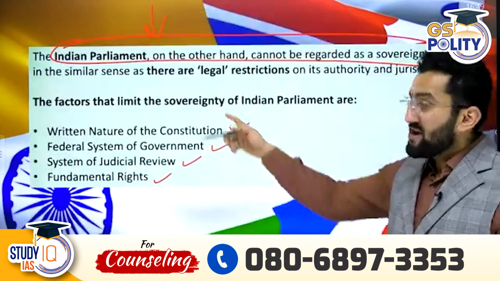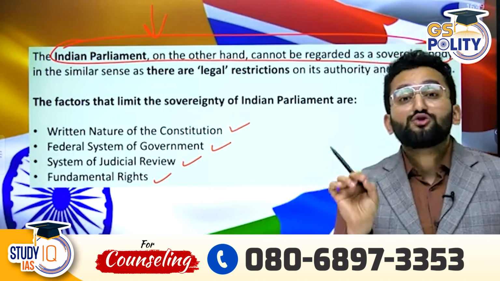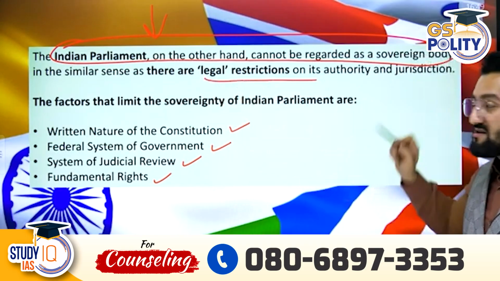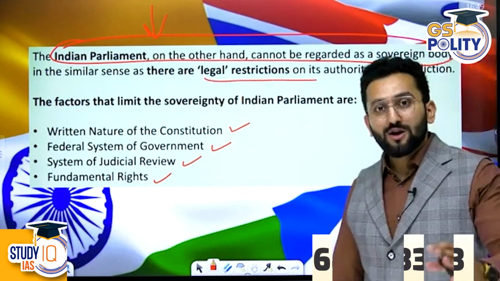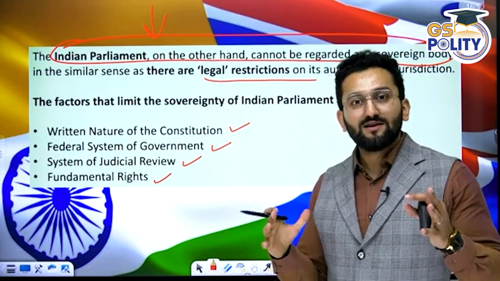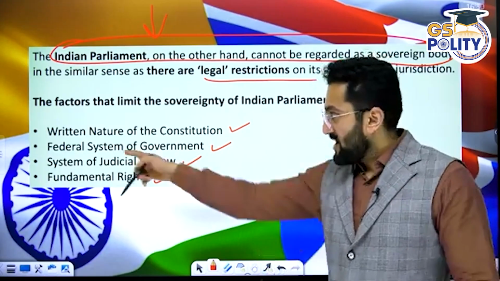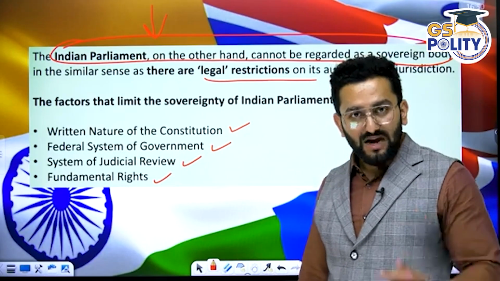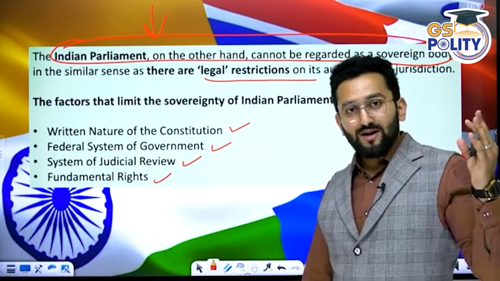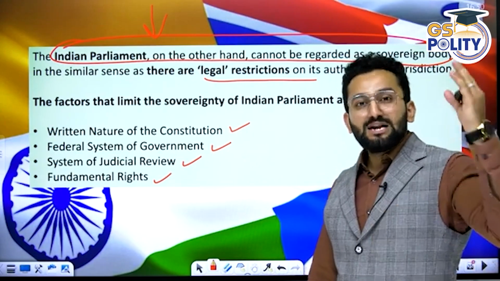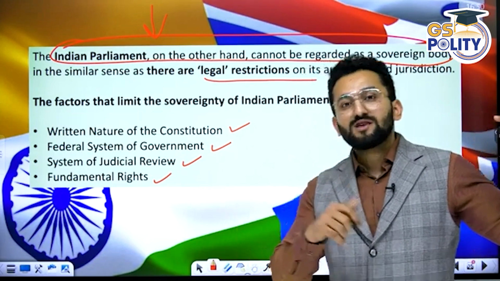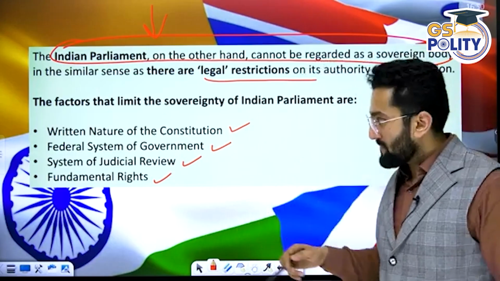But in India, we believe in constitutional supremacy, not supremacy of Parliament. So there are some legal restrictions on our Parliament. What are those legal restrictions? Number one, the written nature of our constitution. That is why I said constitution is supreme. Then the federal system of the government. That is why our Parliament cannot function on its own. Parliament cannot make any law which is mentioned in the State List unless the process which I discussed today is followed.